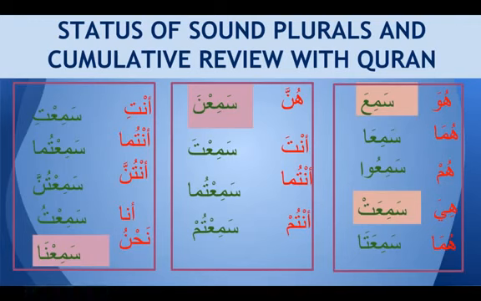So we're going to do a verb today. So today's verb, inshallah, is sami'a. Sami'a means he heard. Huwa sami'a, huma sami'a, hum sami'u, hiya sami'at, huma sami'ata. So these five are called sakin pronouns because the sound of the pronoun is not produced. So we got a sukun here, and this huwa and hiya are mustatir. There is no pronoun at all, and the pronoun here has a sukun.